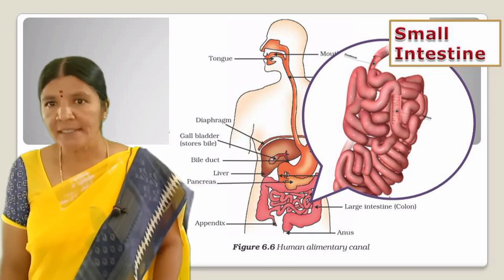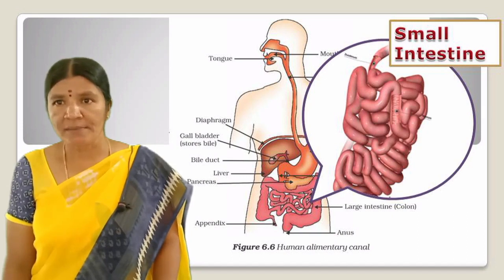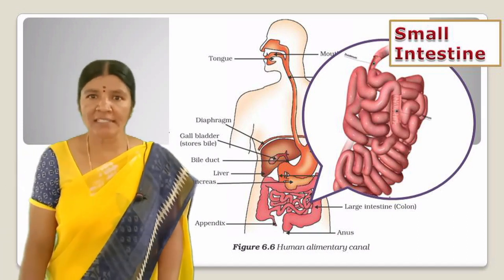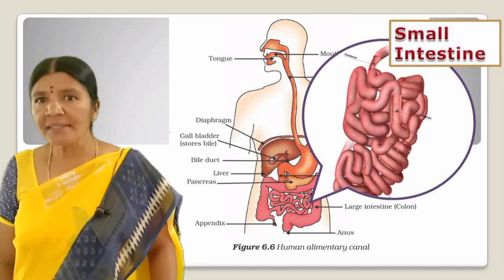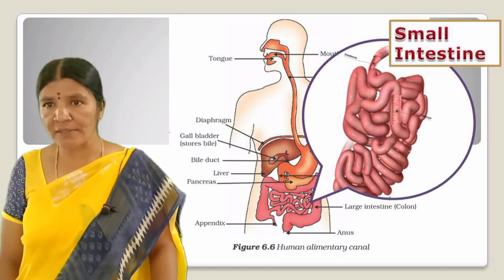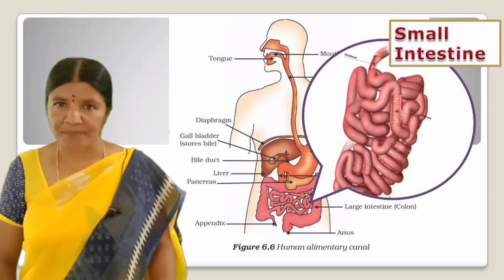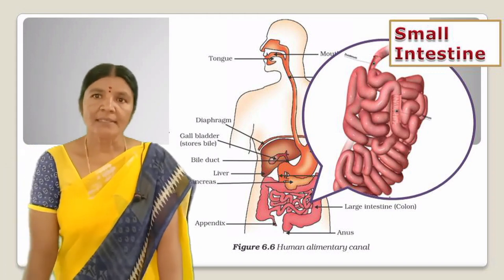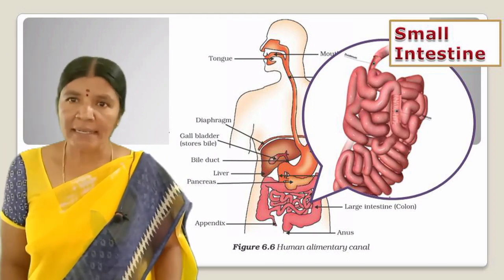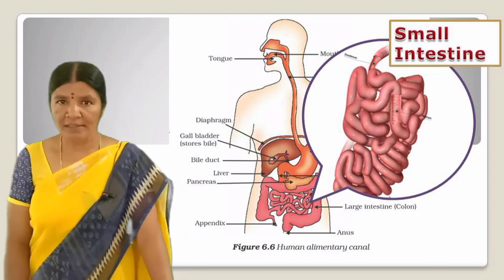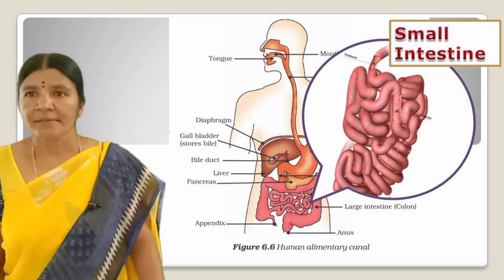Fats are present in the intestine in the form of large globules, which makes it difficult for enzymes to act on them. Bile salts break them down into smaller globules, increasing the efficiency of enzyme action. The pancreas secretes pancreatic juice, which contains enzymes like trypsin for digesting proteins and lipase for breaking down fats.